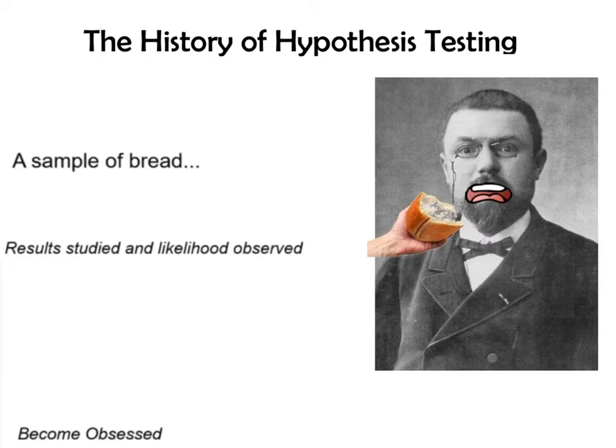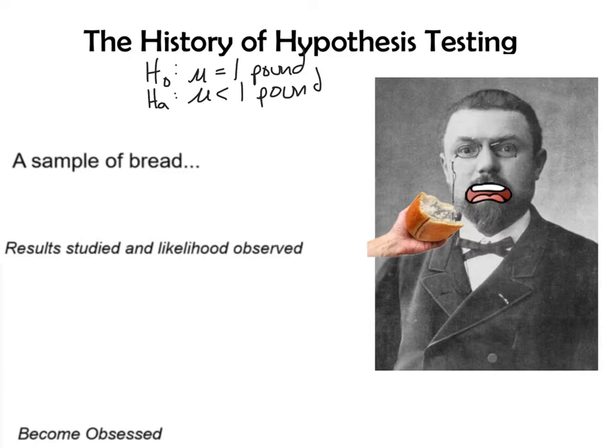So he began with what's called a null hypothesis. We usually write that like this. And the idea, he said, was, I know that they tell me that the bread weighs 1 pound, and I'm going to begin assuming that that is true. But I suspect that it is not 1 pound. I suspect it's less. So the alternative hypothesis, he said, was that actually, I believe it is less than 1 pound. He didn't guess what it was, only that it was less than what he was being told.